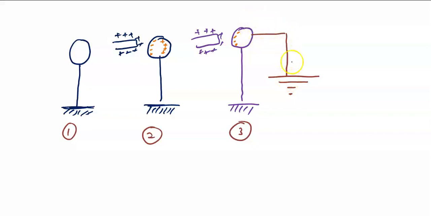Do you think that the positive charges have gone to the ground? Yes, sir. But that is wrong. Why? Because positive charges can't move. What has actually taken place is that electrons have moved from ground to the sphere and neutralized these positive charges. Now you may ask, sir, if you connected it, why have these negative charges not flown to the ground?